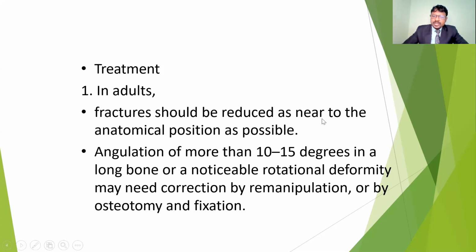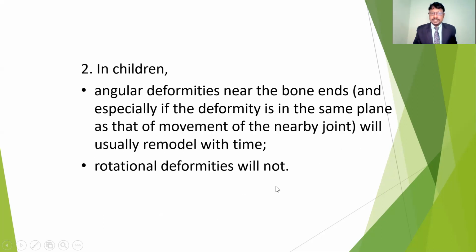If angulation is more than 10 to 15 degrees in a long bone, or there are noticeable rotational deformities, it may need correction by remanipulation. If it is more than 10 to 15 degrees, again we have to do the remanipulation, or if closed reduction fails, I have to do an osteotomy and fixation. Osteotomy means open reduction with internal fixation. That means cutting the malunion area if it's angulated or rotated: opening up the bone, resecting it, and fixing it in the proper position with internal fixation, with screws and plates.